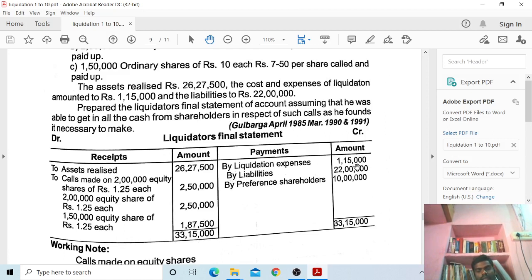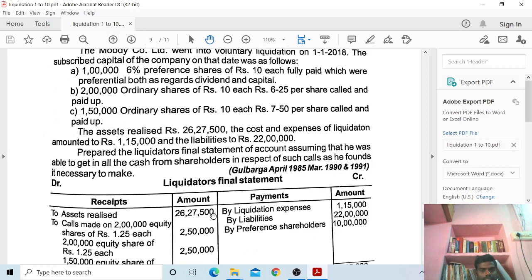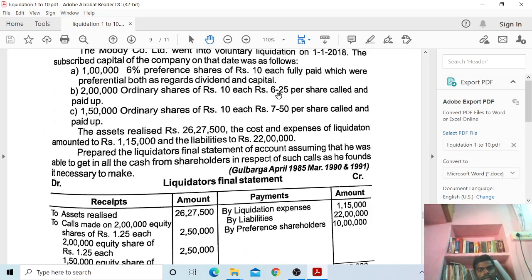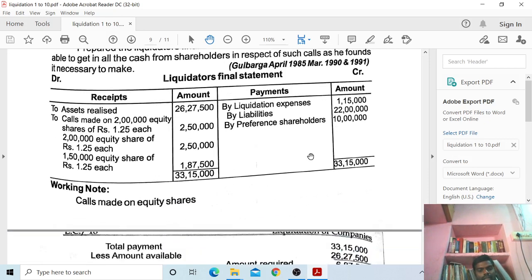Now the liquidation expenses total 33 lakh 15,000: liquidation expenses 1 lakh 15,000, by liabilities 22 lakh, by preference shareholders 10 lakh. Total 33 lakh 15,000 and 33 lakh 15,000. So in this case, I have to share 6.25 plus 2.50, 8.75. So here also 7.50 plus 1.25 is equal to 8.75. These are all equal in the shareholders' working.